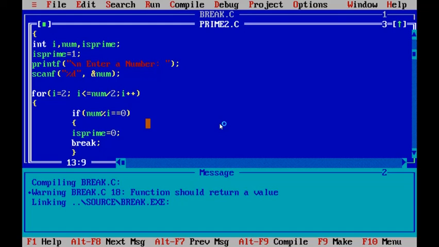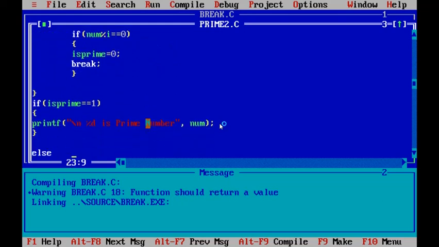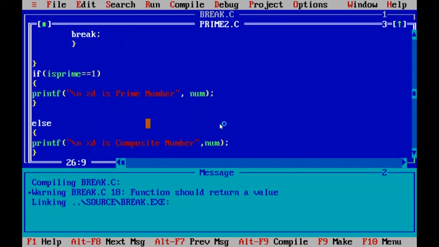Is prime flag variable: whenever the number is divisible by any other number apart from 1 and itself, then we can conclude that it is a composite number. At that time, no need to do the division operations again and again with the remaining numbers. Immediately we exit from the loop and conclude that it is not a prime number, it is a composite number. For that purpose, we used the break statement. Now you understood.